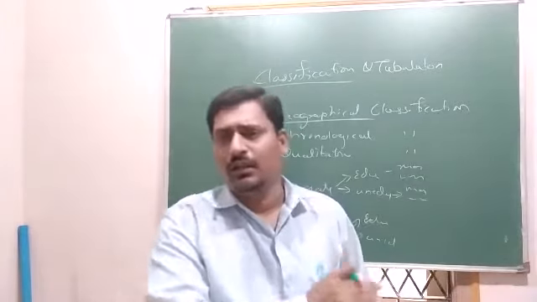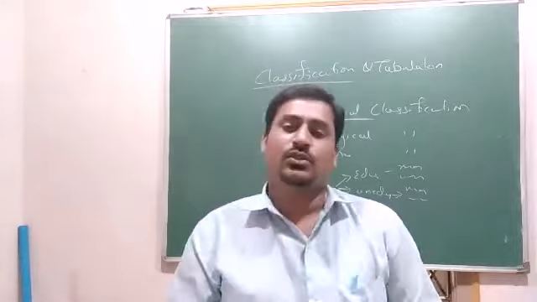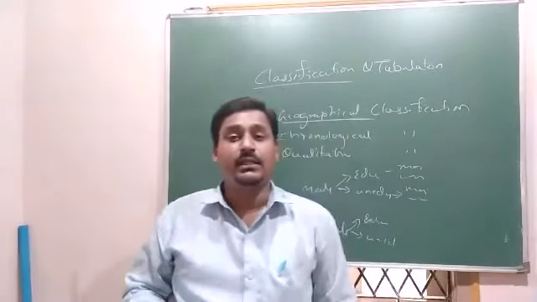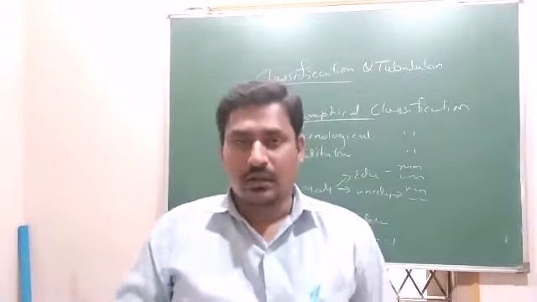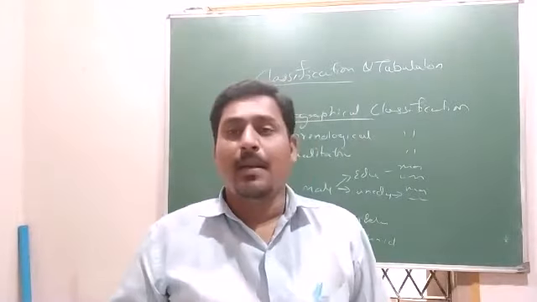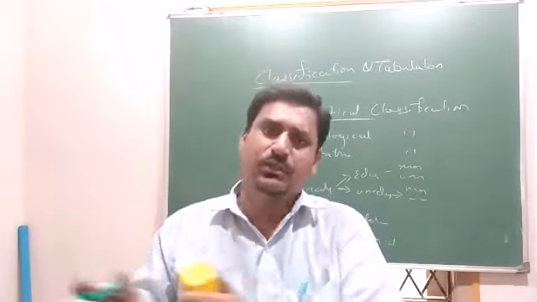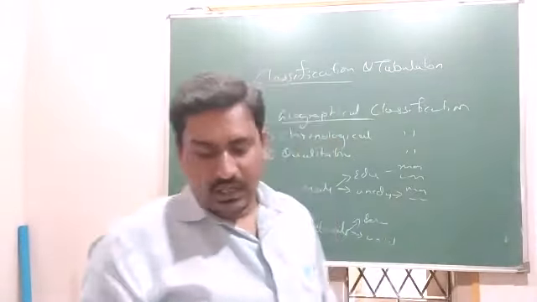So like that, we can divide by different characteristics, and we take all of them. Then it is called a contingency table, and that classification is called a manifold classification. So many folds will be there. Many things we classify here, not just two.